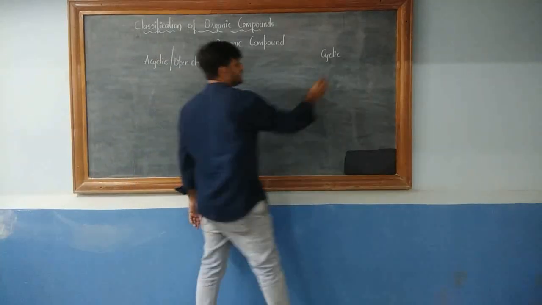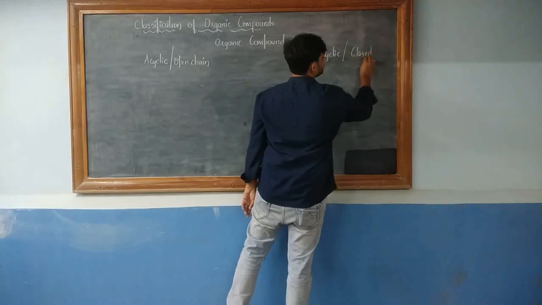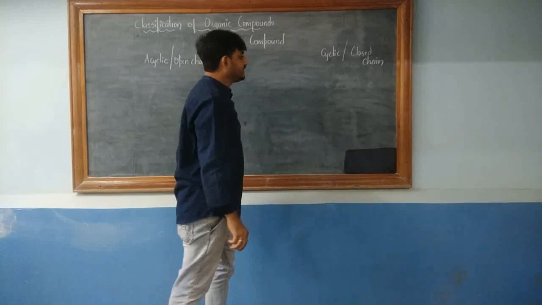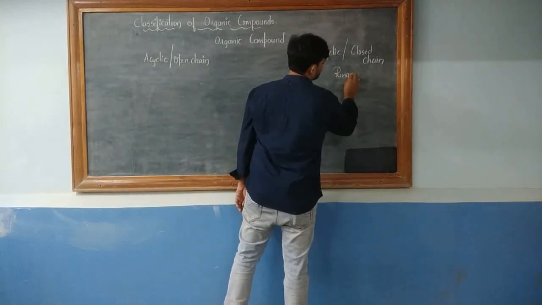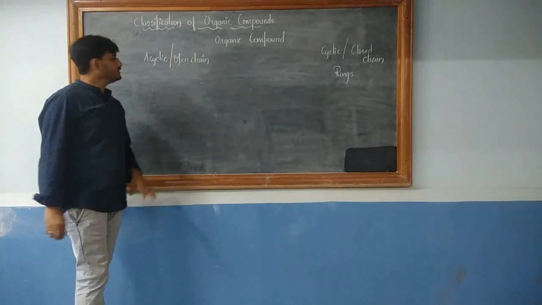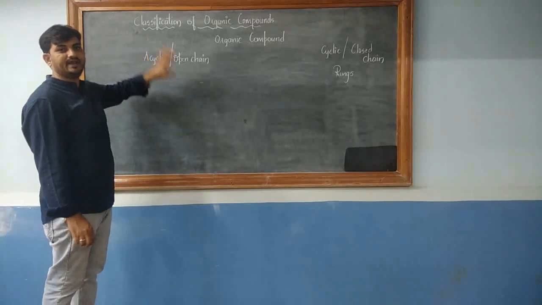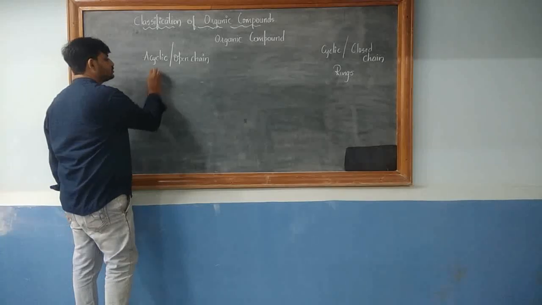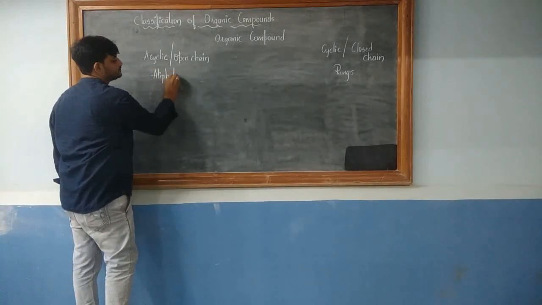And what do you mean by cyclic? Cyclic refers to closed chain organic compounds. And many a time the cyclic compounds are also called ring compounds or rings. What is another name for cyclic compounds? Rings. So acyclic compounds are open chain compounds where the terminal ends are free. Many a time these are also called aliphatic organic compounds. Aliphatic.